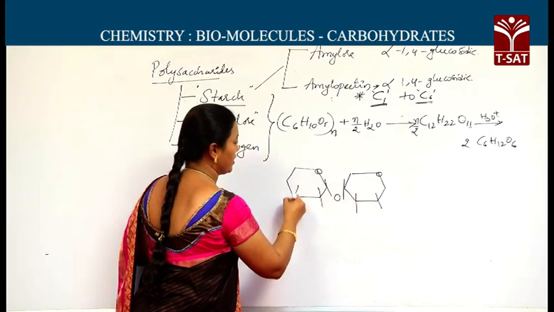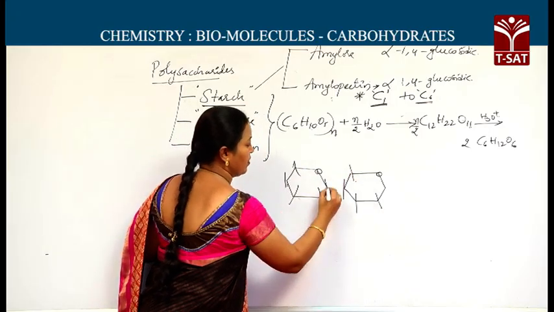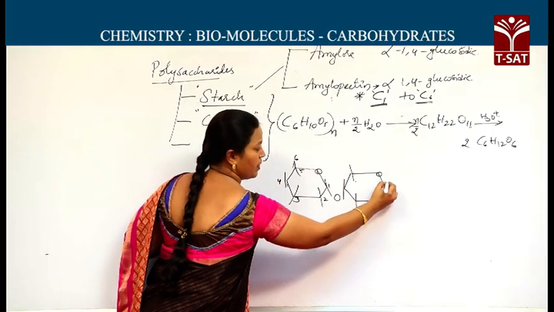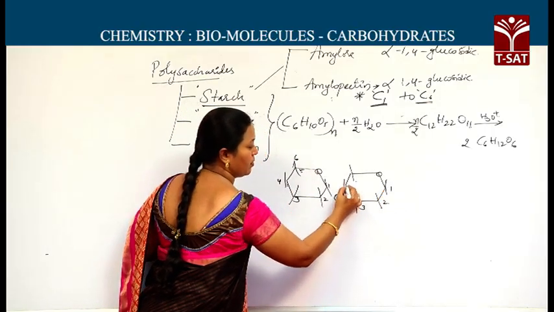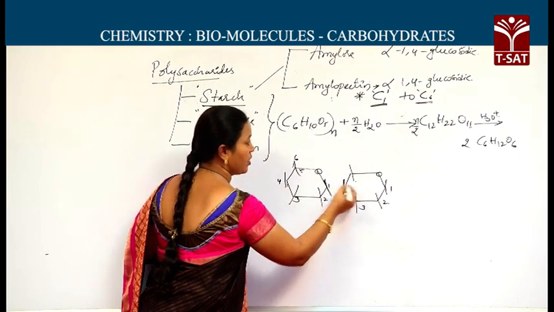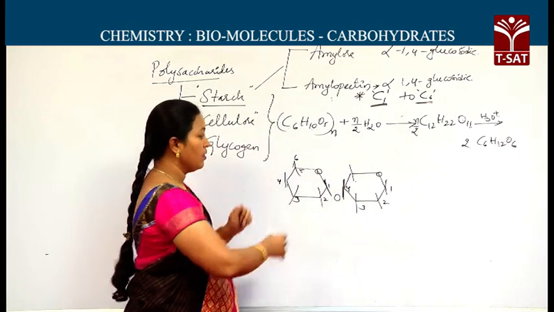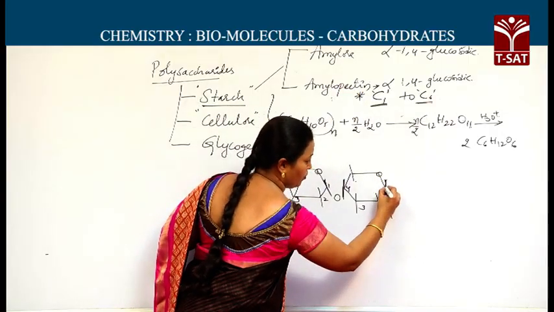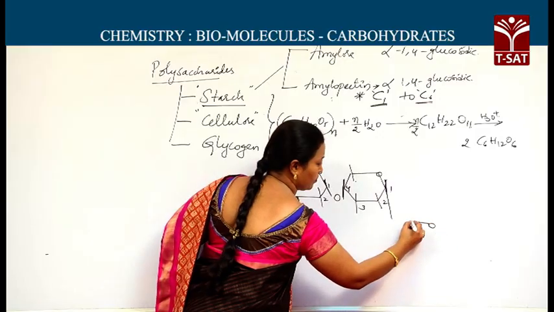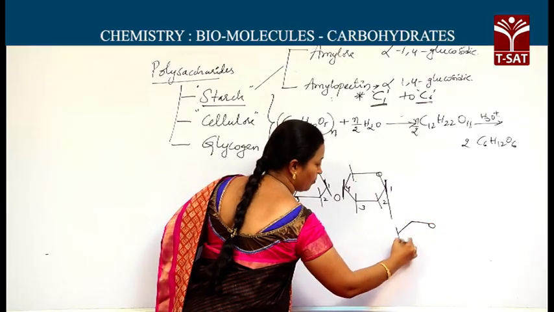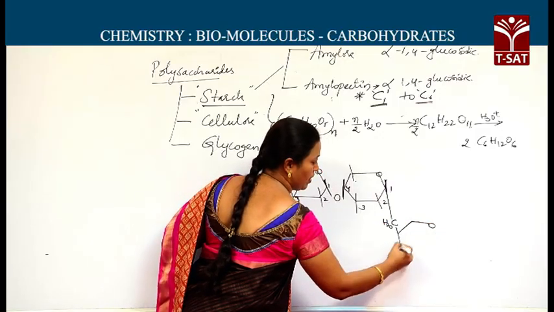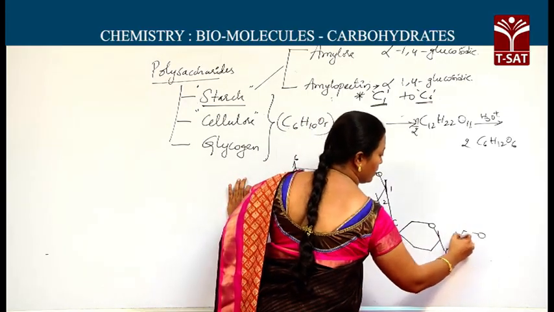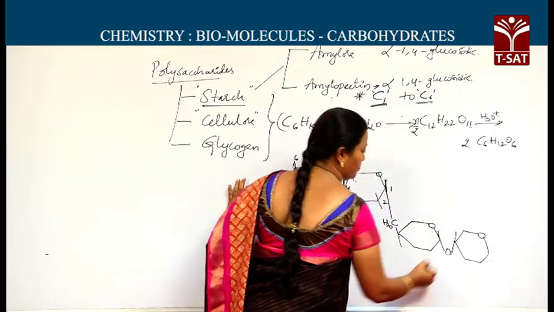Actually, as I said, it is 1, 2, 3, 4, 5, 6. Here 1, 2, 3, 4. 1,4 linkages are present in amylose, whereas in amylopectin the branch starts from 1 to 6 of another row, and in turn it continues like what I said in amylose.